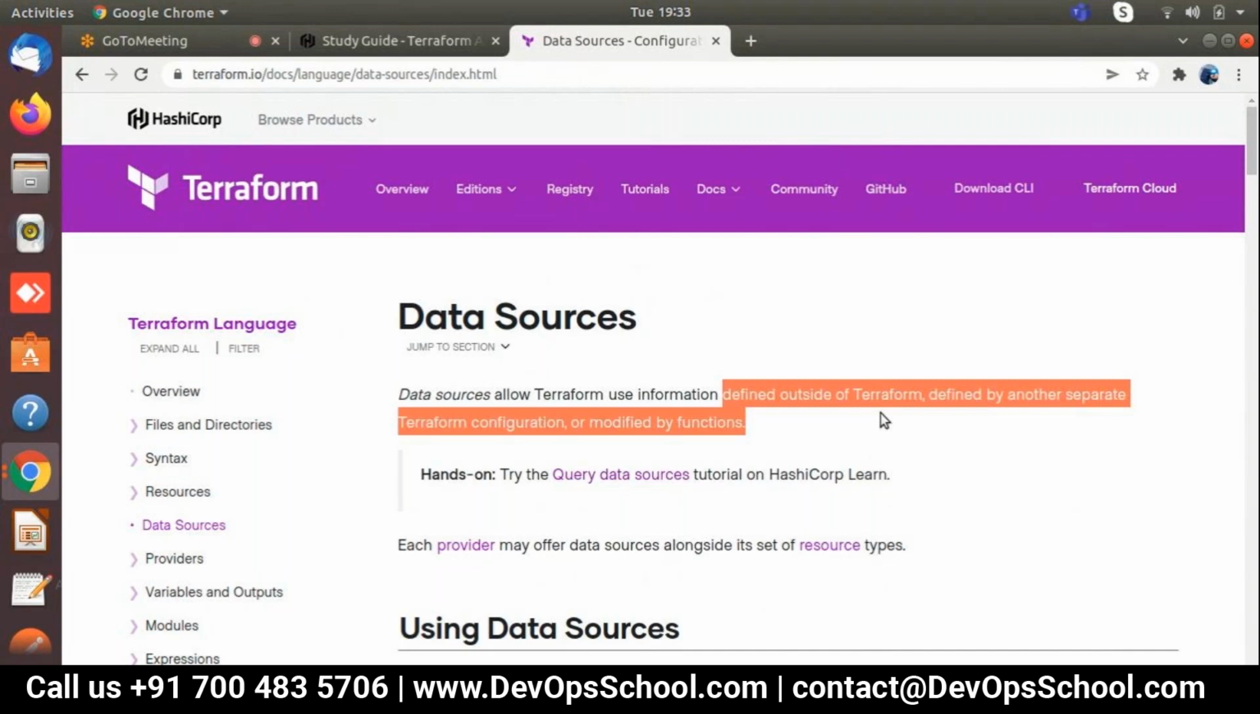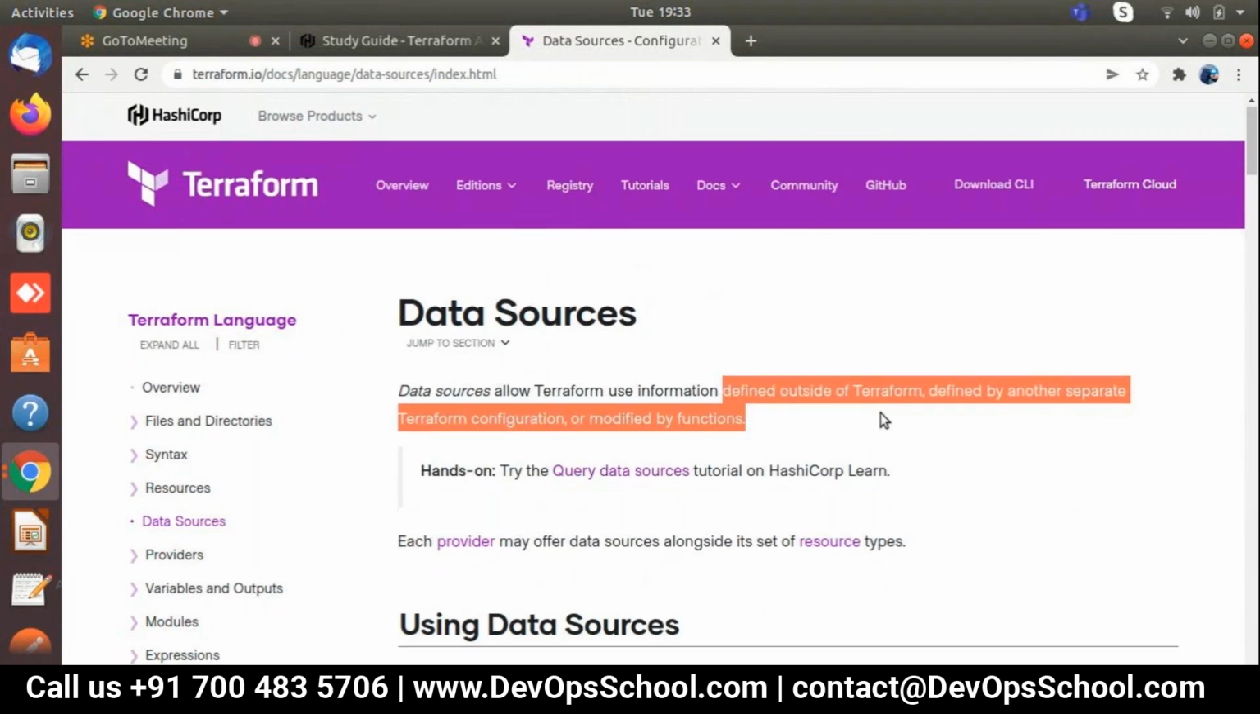That is not part of inside of Terraform. When it is part of inside of Terraform, suppose you are defining a new resource, then it's part of Terraform, right? So that's why this line is mentioned or modified by function. These capabilities are called a data source. Okay. So using a data source, you can define the data this way.